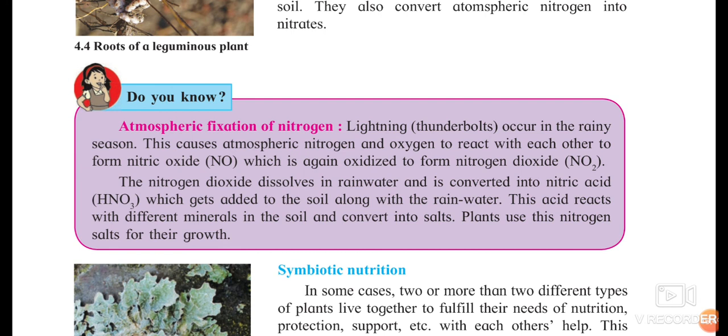Okay, for the next lecture, we are going to see the types of nutrition and how it is useful for different organisms.